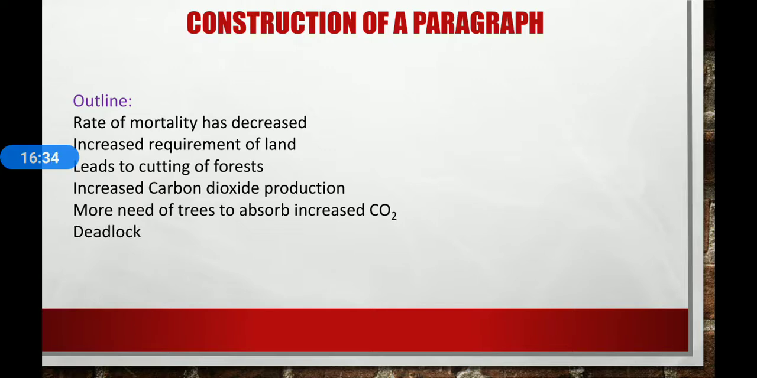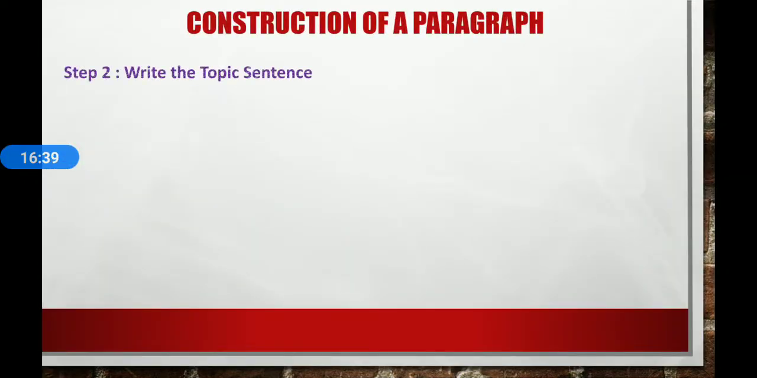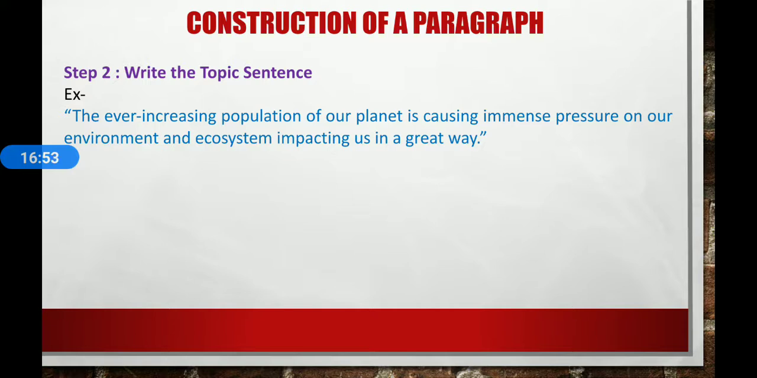And lastly, deadlock. These are the outlines. Then write the topic sentence. Write a sentence that describes the topic. For example, if our topic is increasing population: the ever increasing population of our planet is causing immense pressure on our environment and ecosystem, impacting us in a great way. Let's describe the increasing of population.